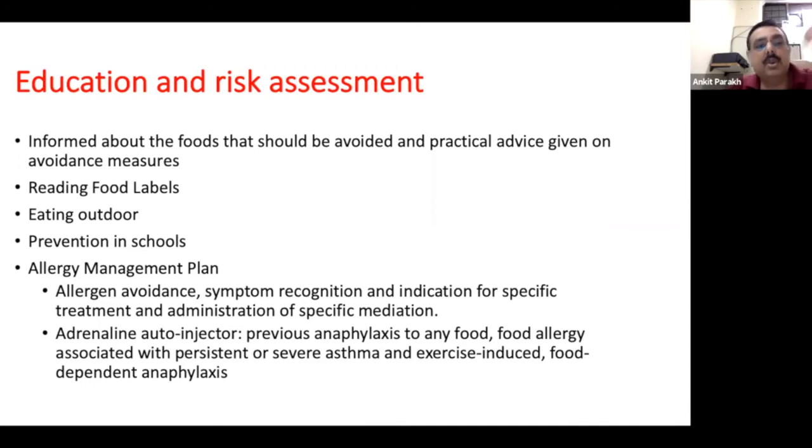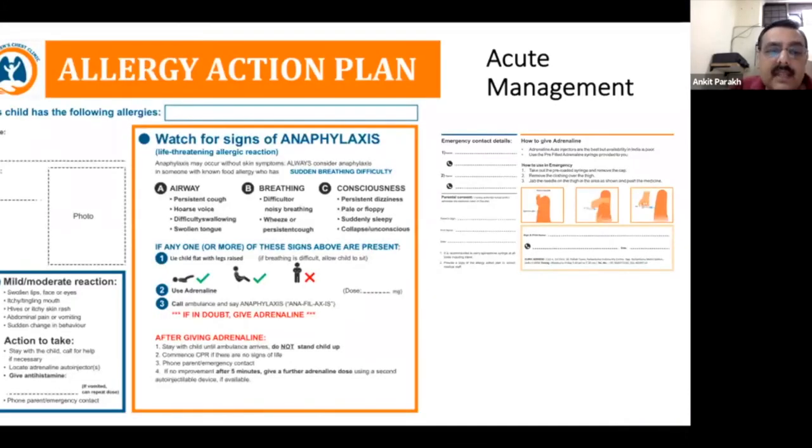Then prevention in school is important, because some children will get meals in the school, or sometimes they might be sharing the tiffin with their friends, and they should know what they need to eat and what they do not need to eat. Then all children who have food allergies should have an allergy management plan, and I'll show you an allergy management plan which we have developed for our clinic. So this is an allergy action plan. It tells you what is to be done for a particular reaction. Is it a mild or a moderate reaction?